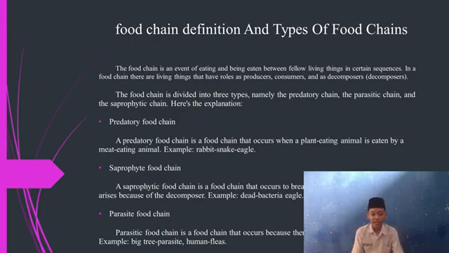The next, 3. Parasite food chain. A parasite food chain is a food chain that occurs because there are organisms that harm their host. Example, bacteria, parasite, human flesh. Okay, I think that's enough for me. The next speaker is David. It's time for him.